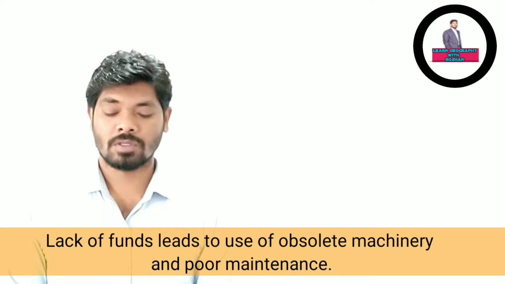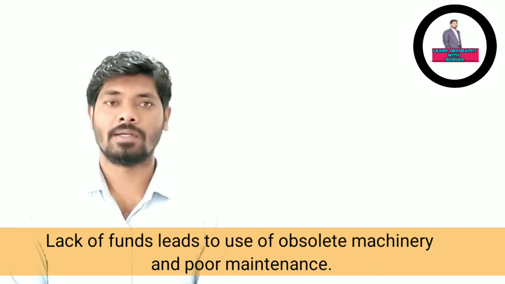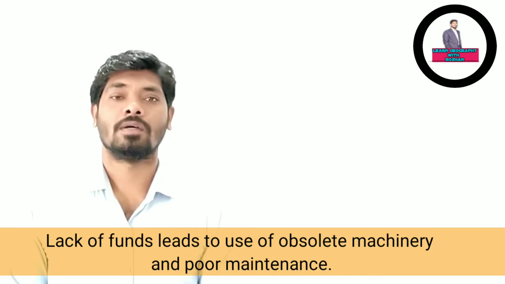The old aircraft, more than 20 years old, obsolete machinery and poor maintenance reflect the mismanagement and inefficiency of the authorities as well as the government. This reflects their poor standards as compared to international standards. The funds are not being given by the government to the aircraft which are very old, which can be renovated, upgraded and updated. So that is one of the poor maintenance, a sign of the disadvantages of air transport.